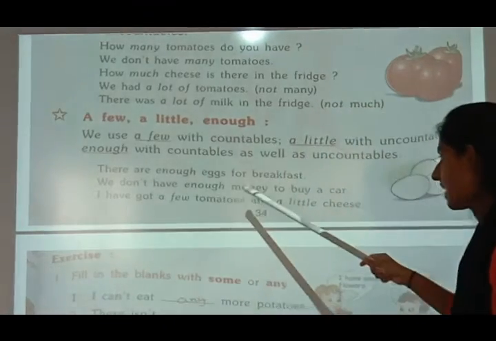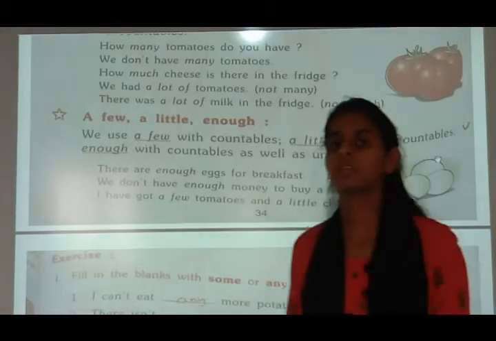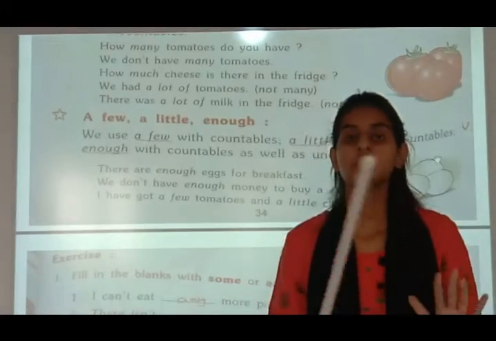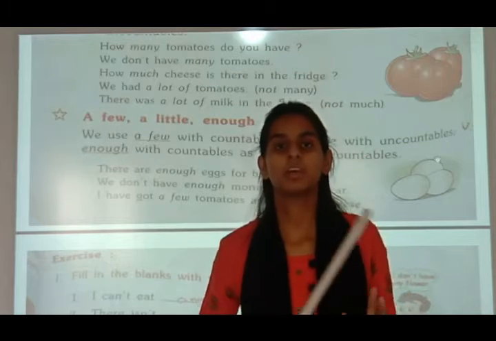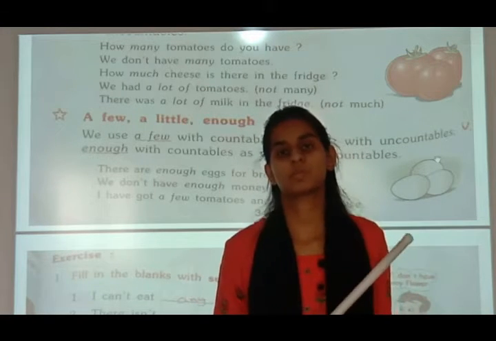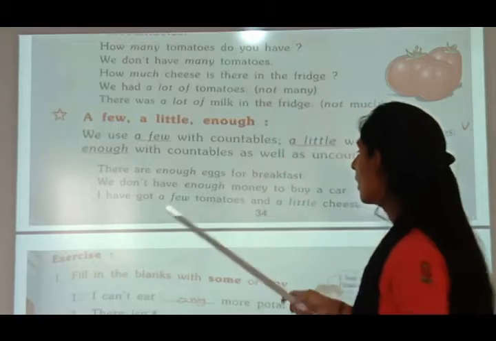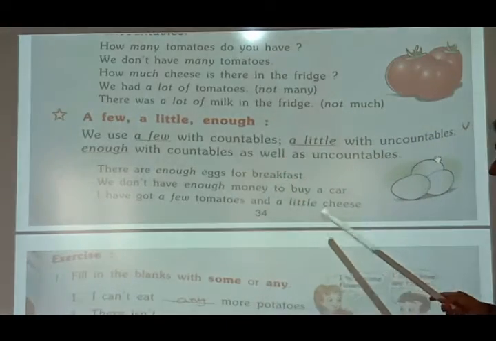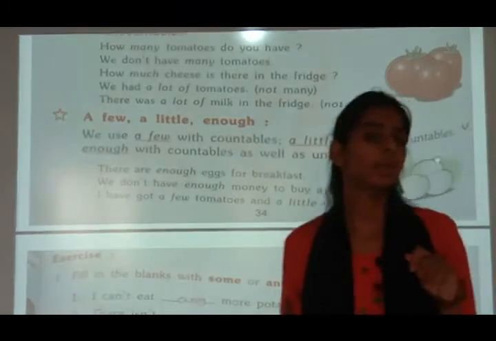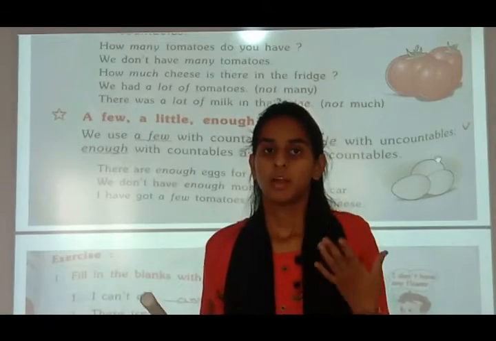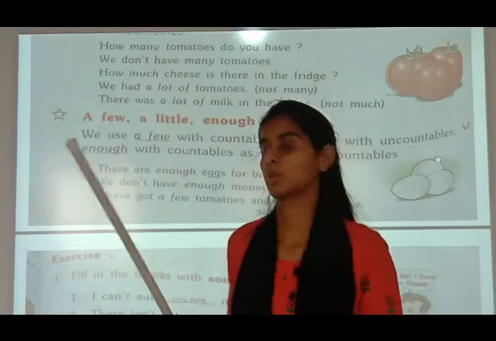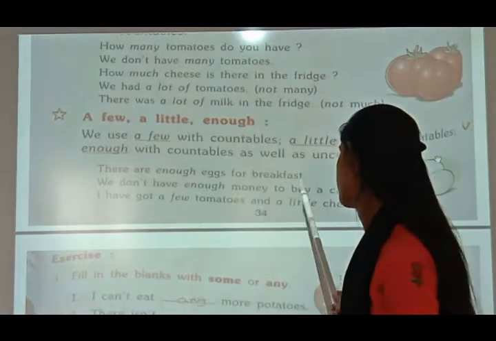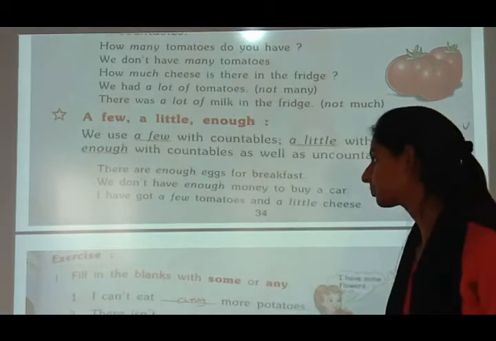There are enough eggs for breakfast. Means we can have breakfast with those eggs, and everybody will be satisfied with the eggs. We don't have enough money to buy a car. Means we don't have much money. हमारे पास इतने पैसे नहीं हैं कि हम कार ले सकें. So we don't have enough money to buy a car.